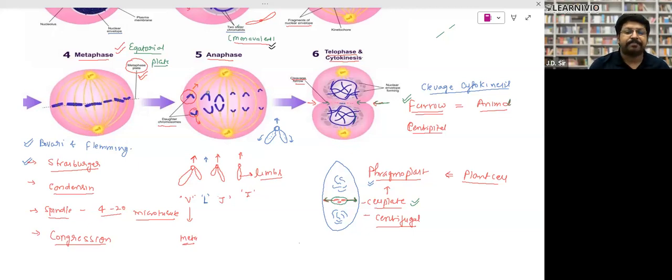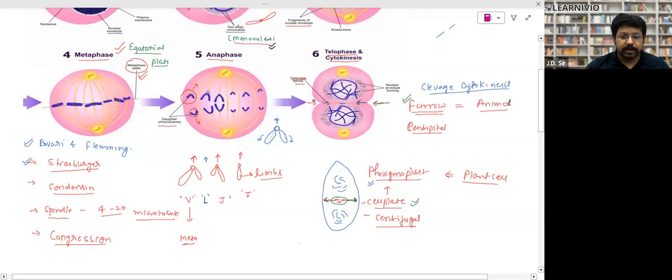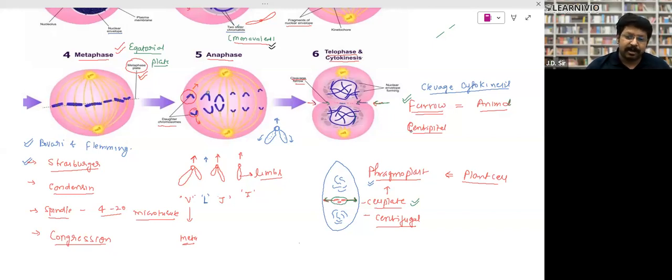Try to understand. This was the animal cell. So what will happen? Formation of a furrow will take place in the animal cell. In this way, I have made the arrow. The furrow formation will take place, and then this furrow will try to approach toward the center. It will become centripetal, right? The cleavage will take place, and the protoplasm will divide into two parts. So centripetal division will take place, and due to the furrow, the cell will divide. Protoplasm will divide into two parts.